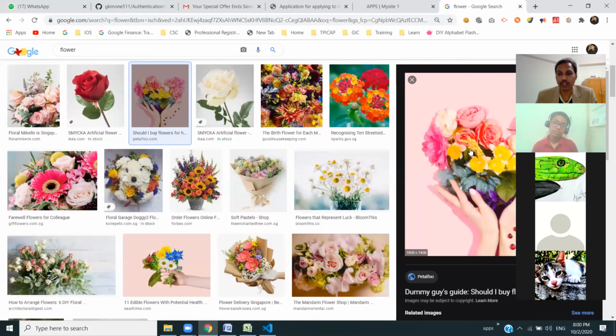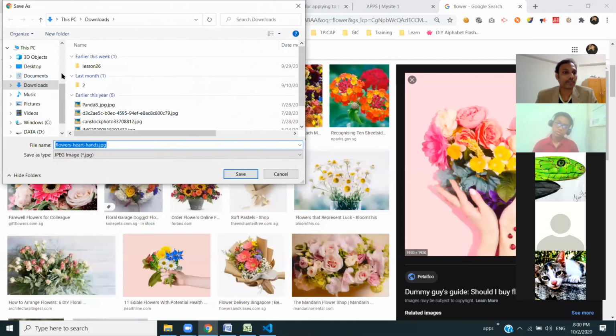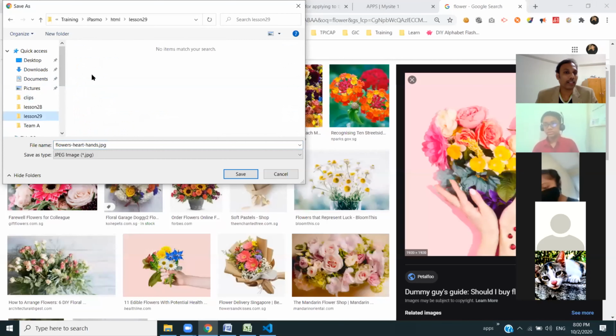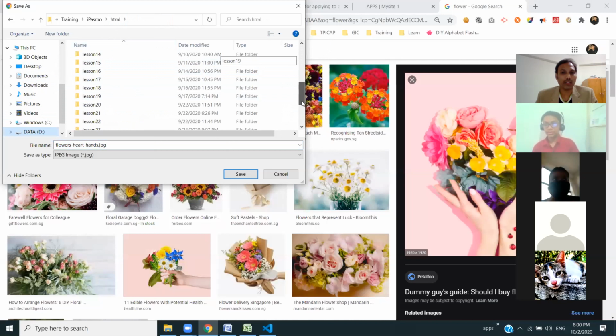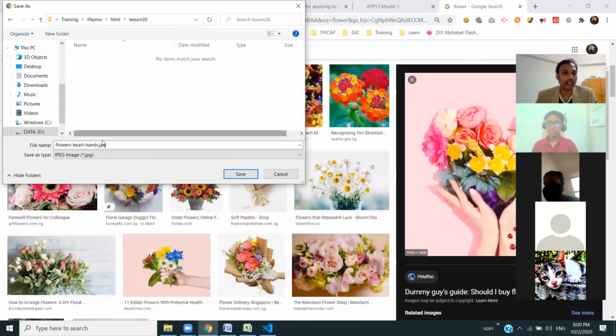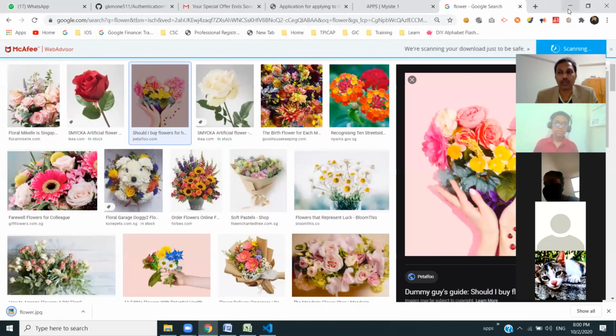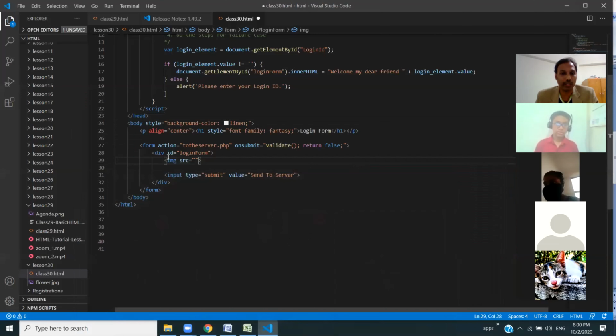Save image as, in folder 30. I'm going to name it flower.jpg. Let's take the small one, not the big one. Flower.jpg, we already have it.